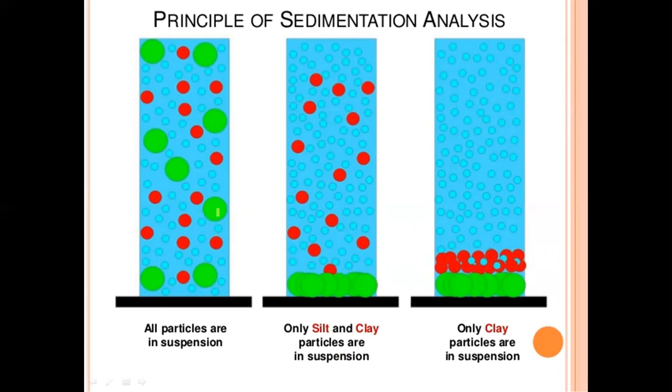All particles are acted on by forces: upward forces, meaning drag force and buoyant force, and downward force, meaning soil weight. Here all particles are in suspension in this portion, and only silt and clay particles are in suspension in this portion. Here only clay particles are in suspension. Clear?